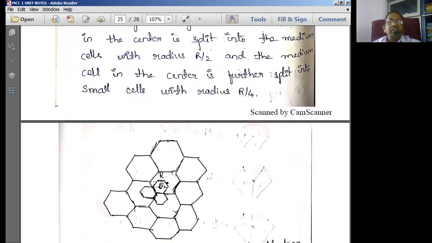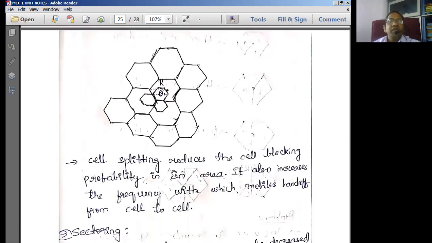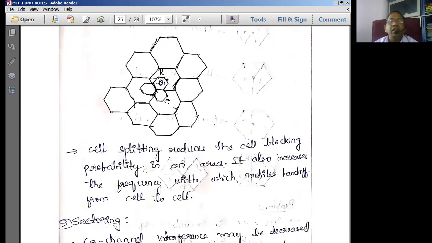In cell splitting, what we discussed here is that we always split the cell with reference to a basic cell. Say this particular middle cell you are seeing here with radius R. Imagine that it is the basic cell for us. With respect to the radius of this basic cell, we construct three more subcells, formed with respect to the edges of this cell.